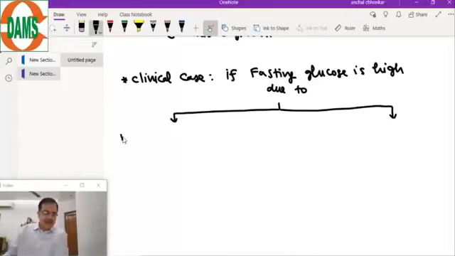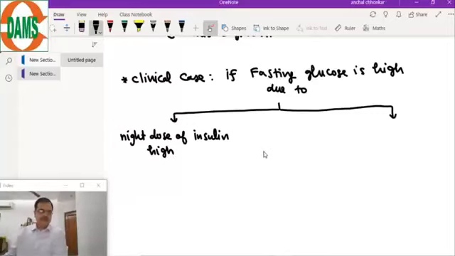that the night dose of insulin is high for that patient. We have prescribed it, but it was too high.